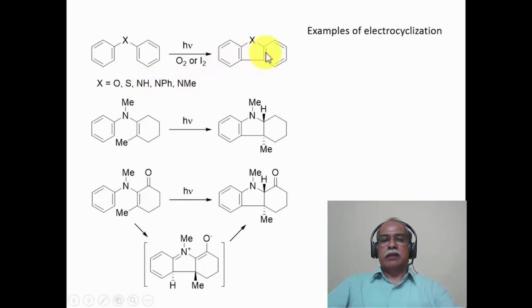Dibenzopyrrole is essentially when X is equal to NH, that will be dibenzopyrrole. Now, this molecule is essentially undergoing an electrocyclization reaction followed by a hydrogen transfer to this position, leading to the formation of this trans stereochemistry in this particular junction. The mechanism is when the alpha,beta-unsaturated ketone is part of the ring system. The mechanism involves a zwitterionic species here. This is essentially an electrocyclization followed by proton transfer to give this particular product.